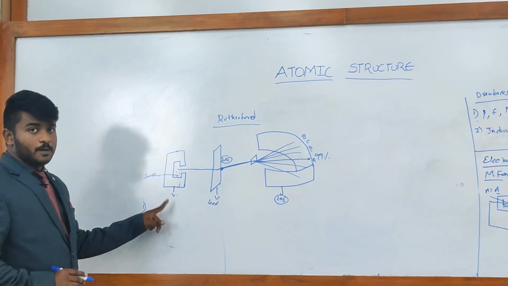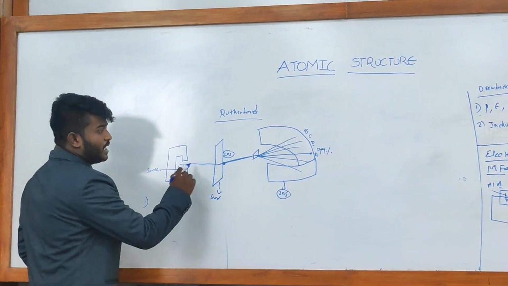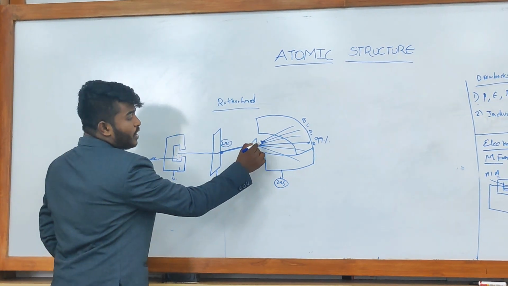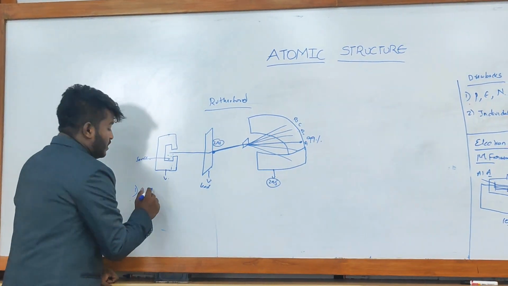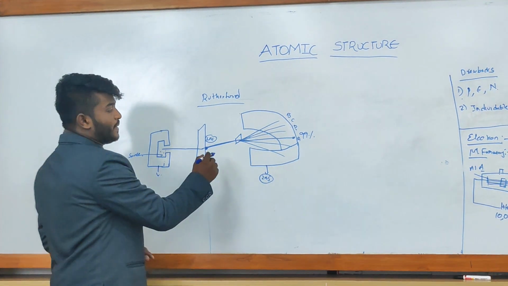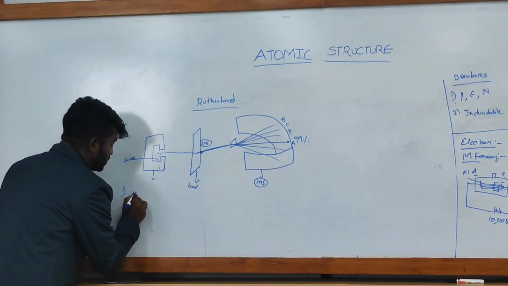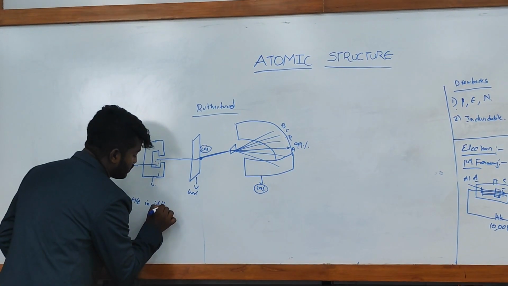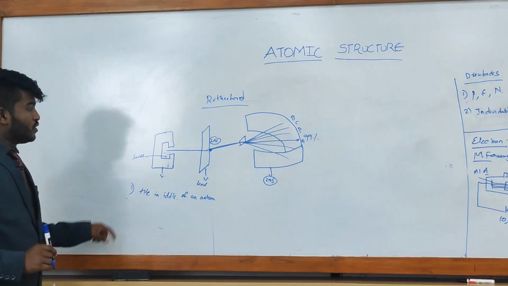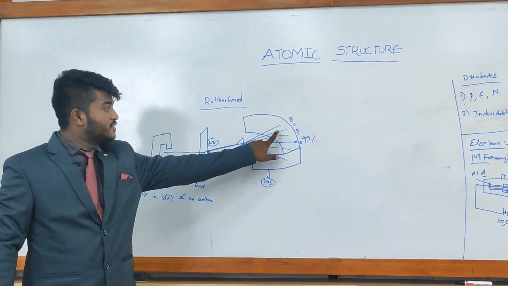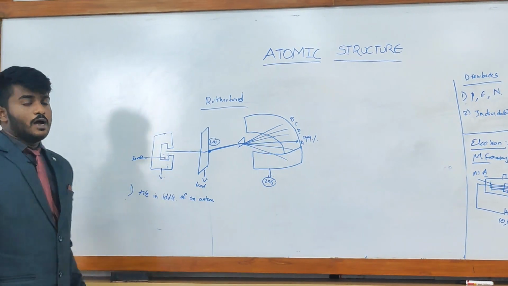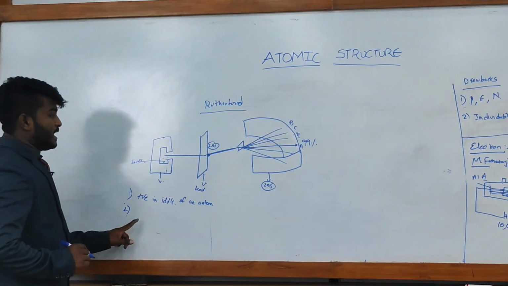In this experiment, he observed that 99% of the rays are going in a straight line, and a small percentage of rays are deviating from the original path, due to which the positive charge is in the middle of the atom. The minimum percentage of rays are deflected due to the positive charge at the center of the atom.